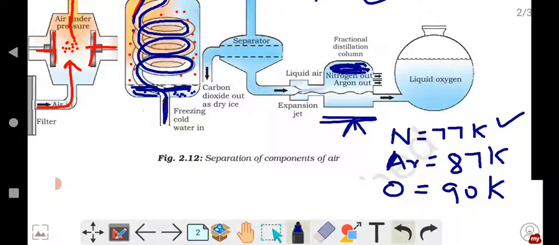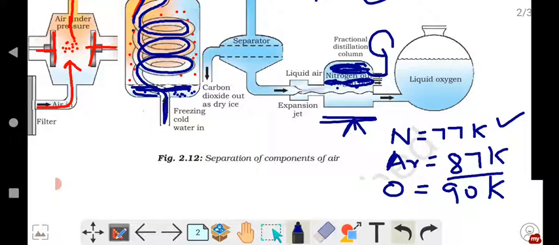Further, as the temperature increases to 87 Kelvin, slowly argon will start to boil and change its state from liquid to vapor. Below nitrogen, argon gas will be collected, and nitrogen will be passed through this tube and collected in a separate flask, and then argon also will be extracted through that pipe.